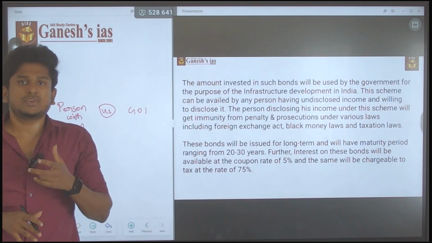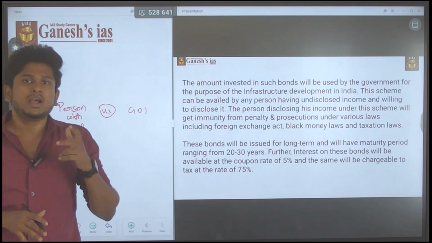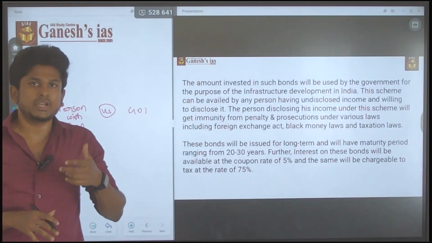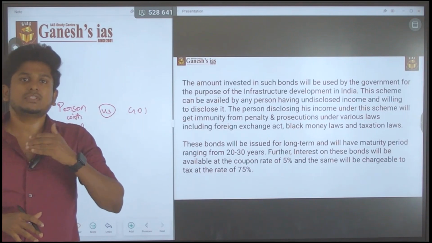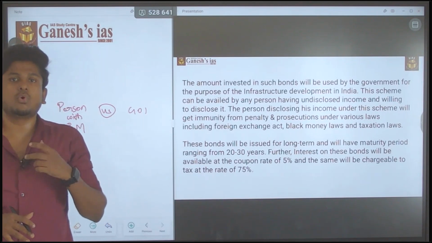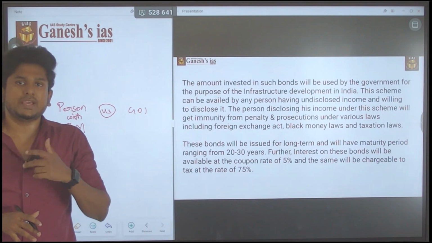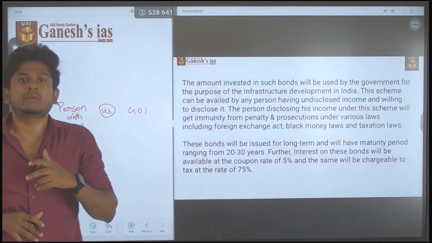In such a way, the government of India said that if you disclose your black money in this elephant bond, or invest the money in this bond, there won't be any penalty and there won't be any arrest for holding that black money.